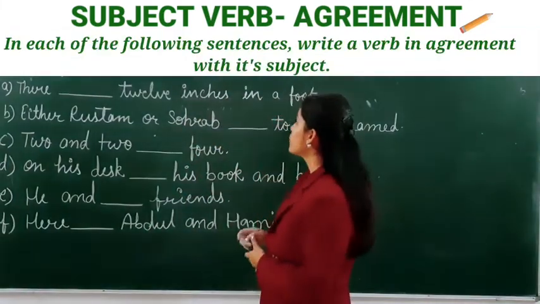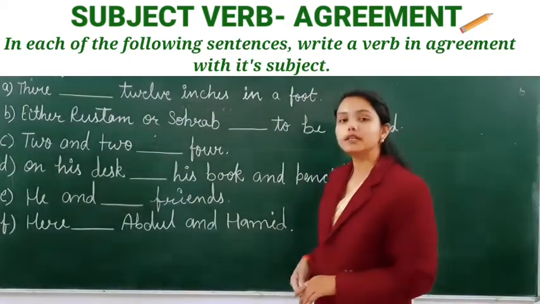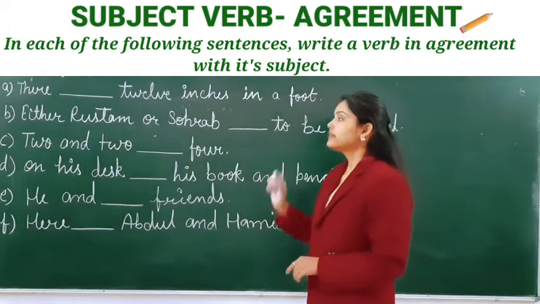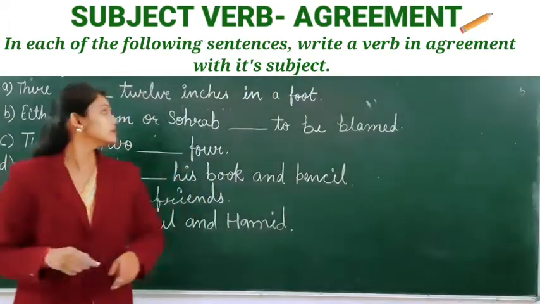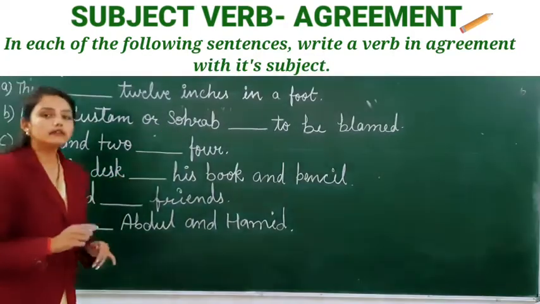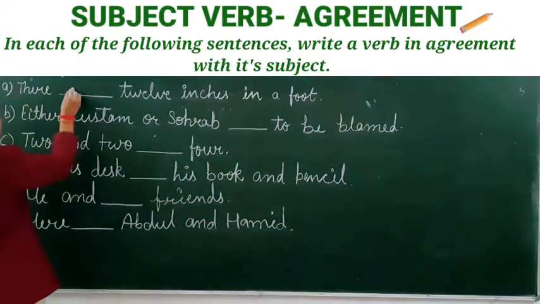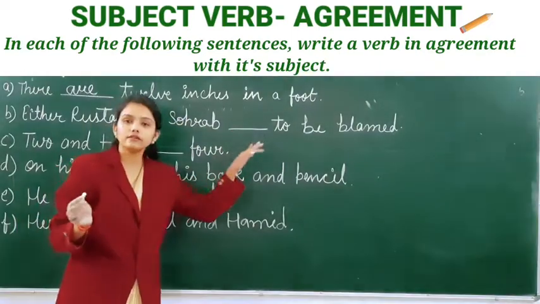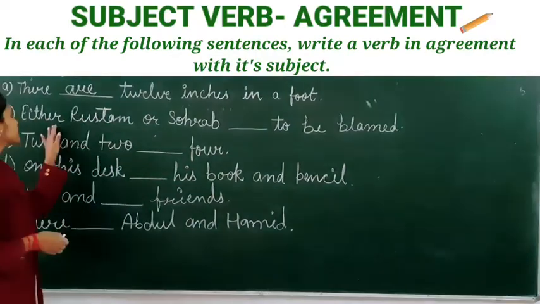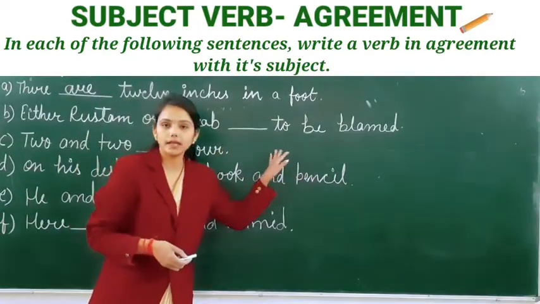In each of the following sentences, write a verb in agreement with its subject. First sentence is, there dash 12 inches in a foot. Here we will use are. There are 12 inches in a foot. Next is, either Rustam or Sohrab dash to be blamed.